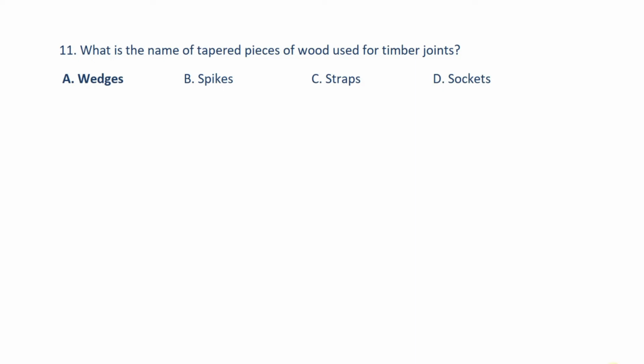Question number 11. What is the name of tapered pieces of wood used for timber joints? Answer option A, wedges.